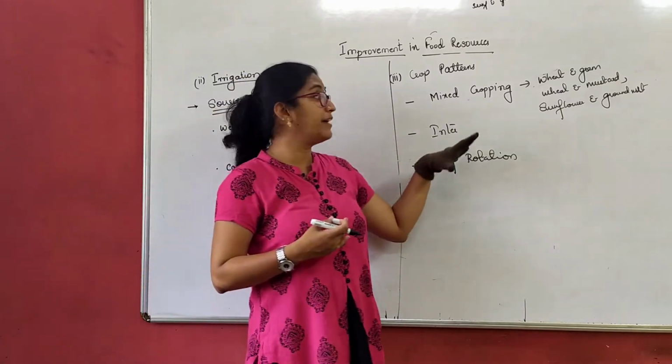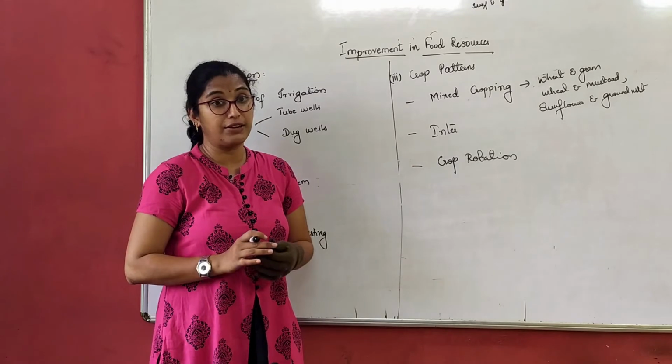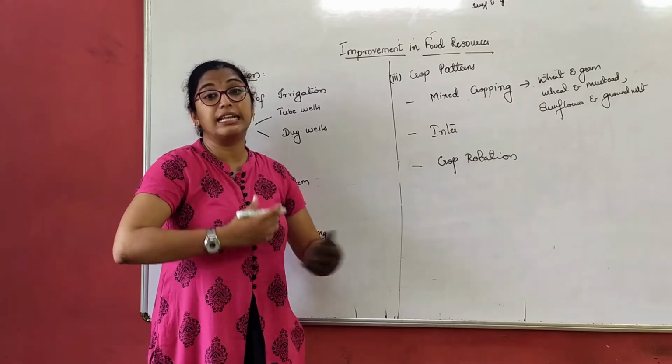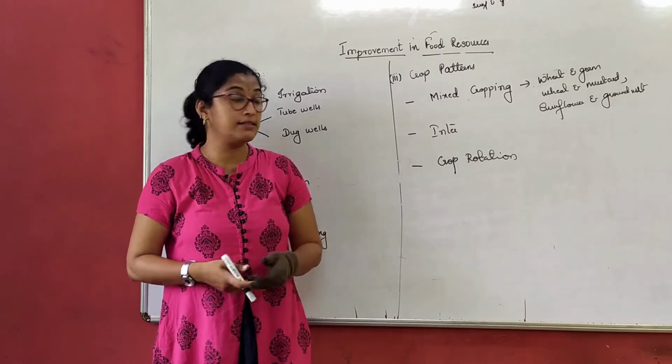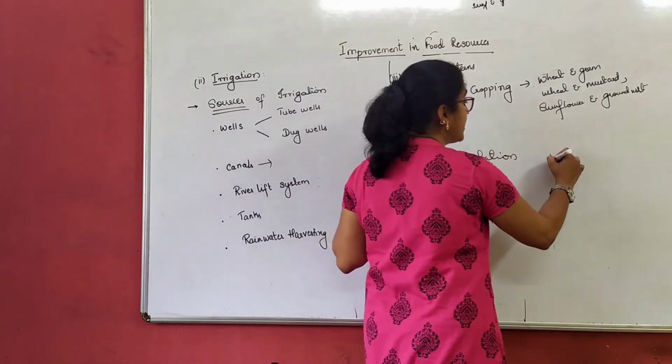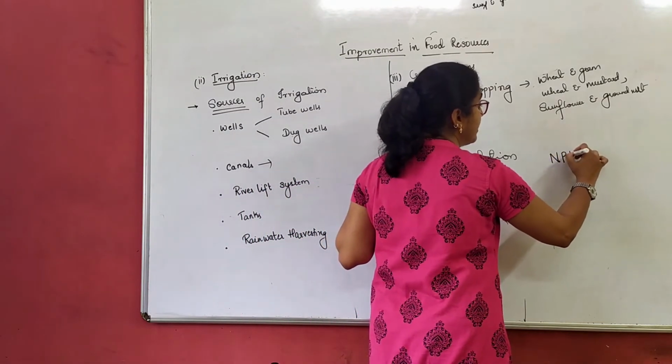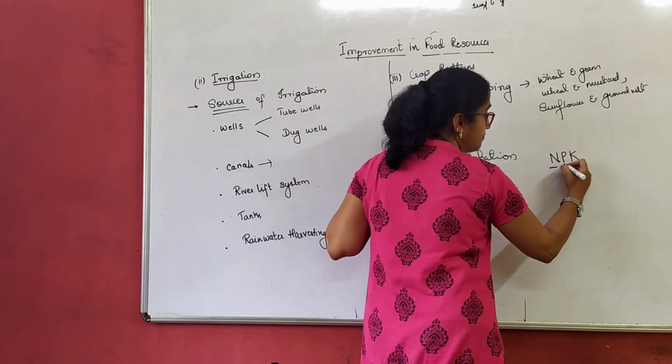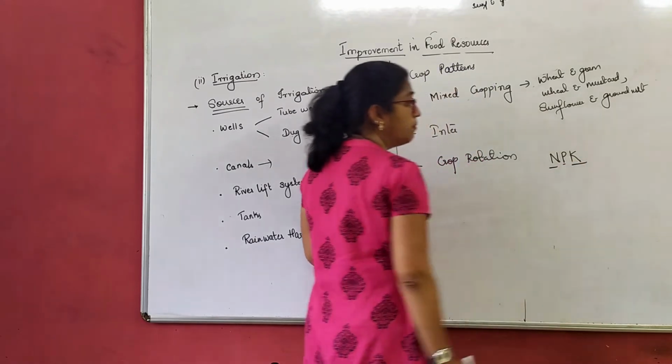So for example, we have sown wheat and gram, right? Now for the wheat and gram, I require certain fertilizers. Say I am using NPK fertilizer here. Now what is this NPK fertilizer? Nitrogen, phosphorus and potassium.